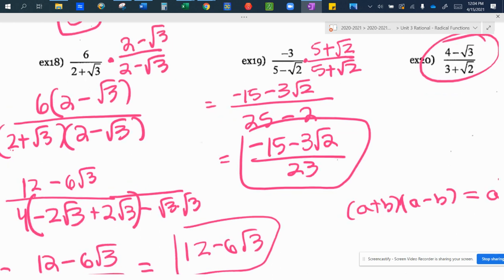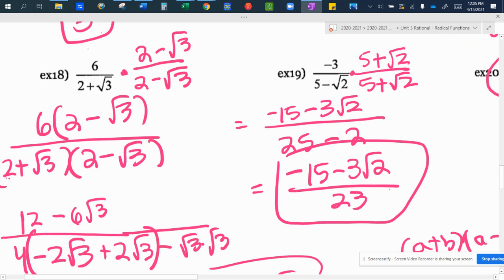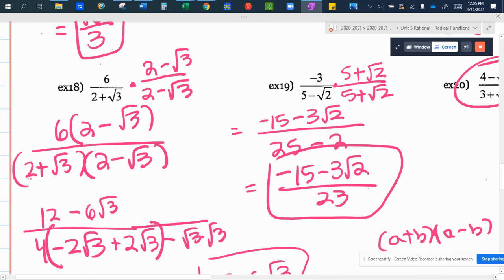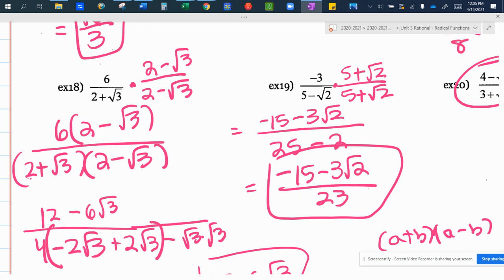Let me zoom this in a little more so you can see it. Is that a little better? So the most important thing here is that we realize that we have the conjugate. So this was a minus, Dominic. This was a minus, so this is a plus. That's how we get the middle one to cancel, because you see here we have opposite signs, so the middle cancels. 2 minutes. It's okay if you don't finish. I just want to see how far we can get.